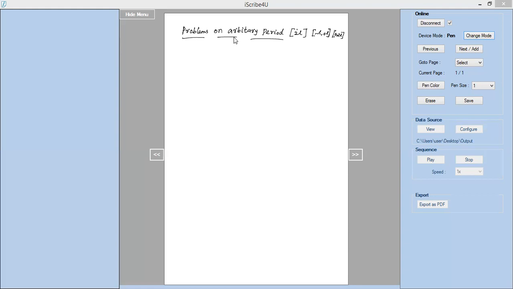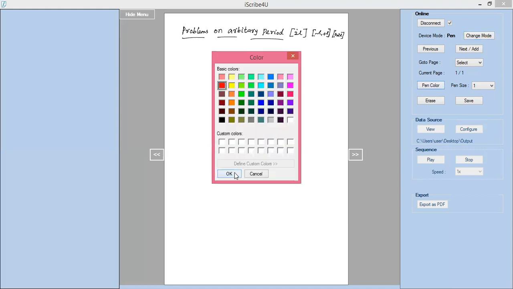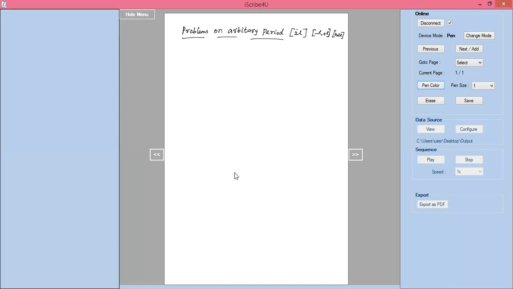Now, problem using this method in arbitrary period: find the Fourier series of f of x equal to pi x in 0 less than or equal to x less than or equal to 1, and pi into 2 minus x in 1 less than or equal to x less than or equal to 2,